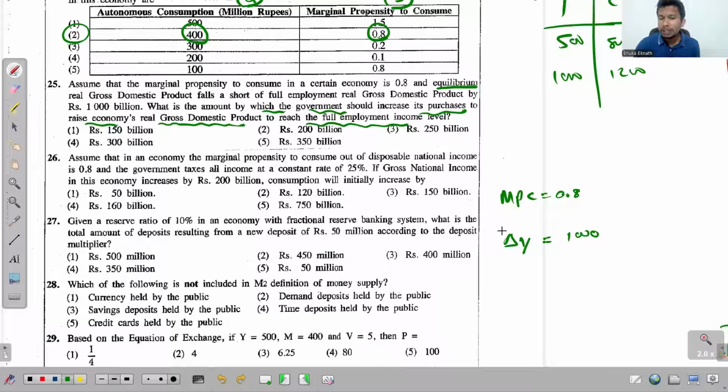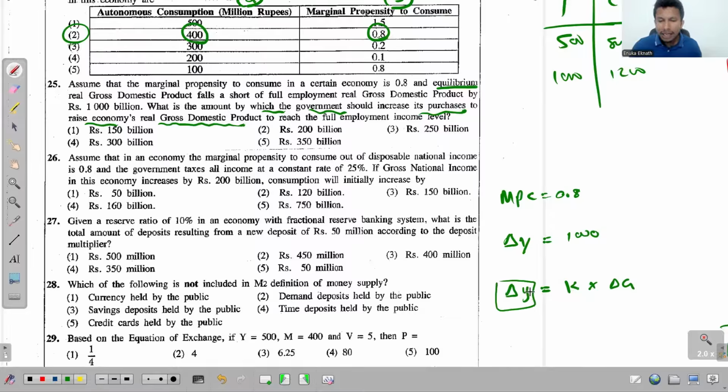Based on this, you can find the answer using the autonomous expenditure multiplier. So you can write change of national income is equal to multiplier times the change in government purchases.